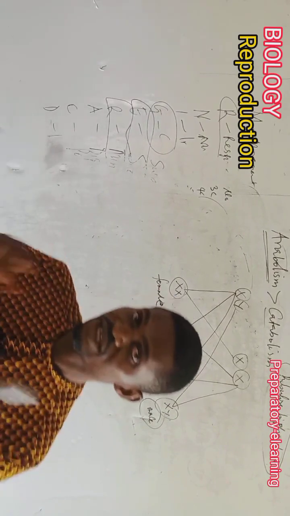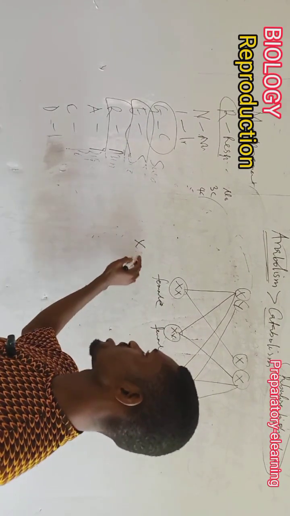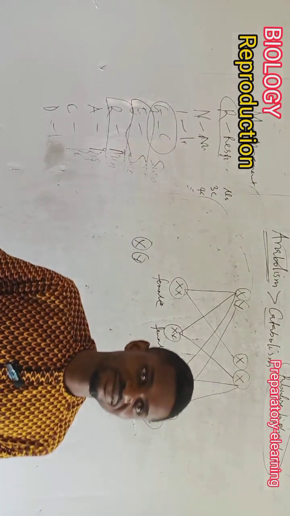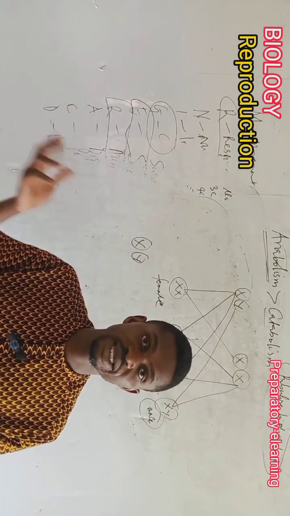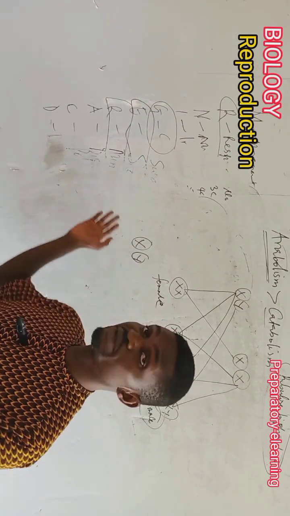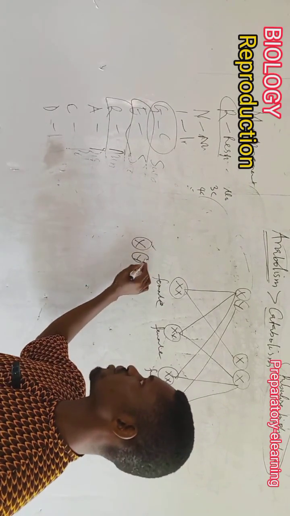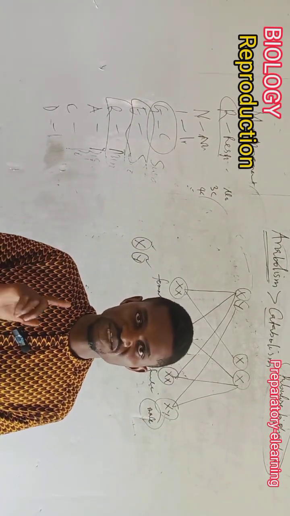Now, let me just give you this. This one is just a bonus: the X and Y gametes will not travel at the same speed. The ejaculation of the semen that contains millions of the male gametes goes into the reproductive tract of the female, and the X gamete and the Y gamete do not travel at the same speed. That is one factor.